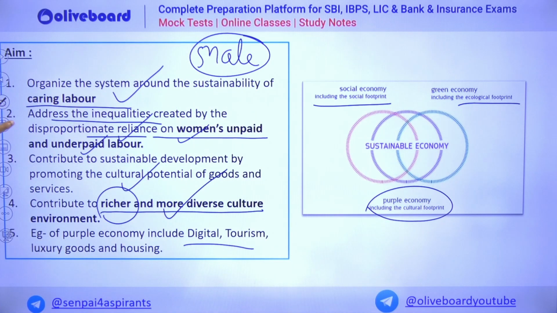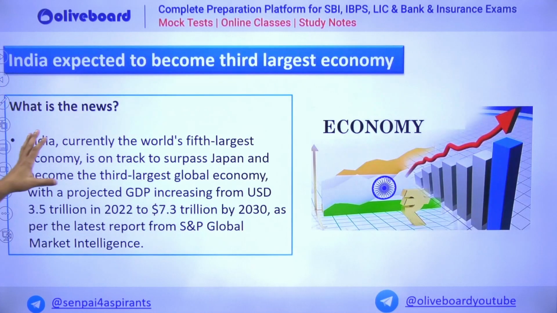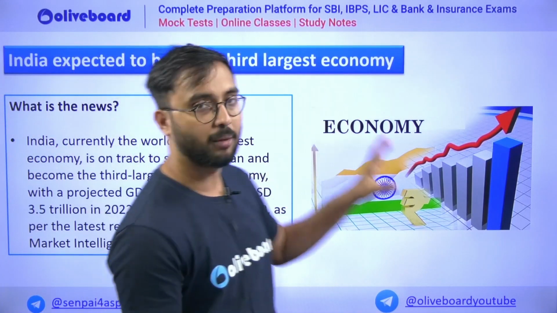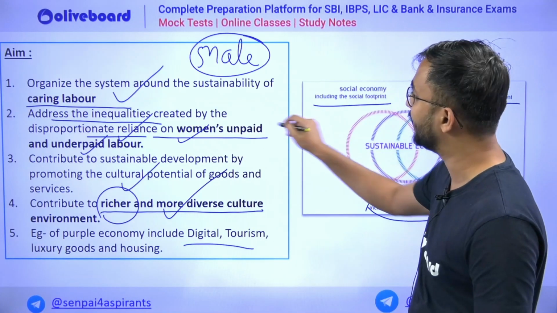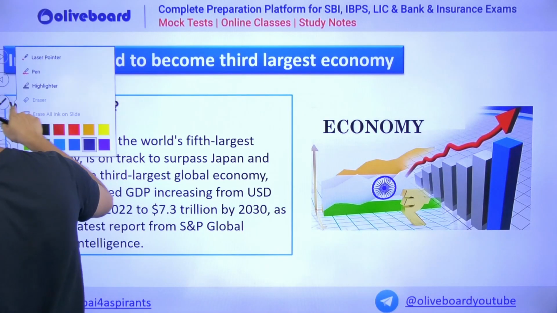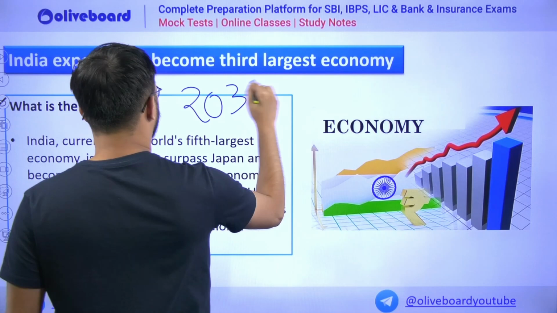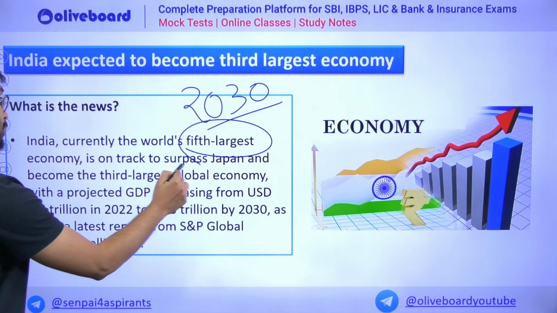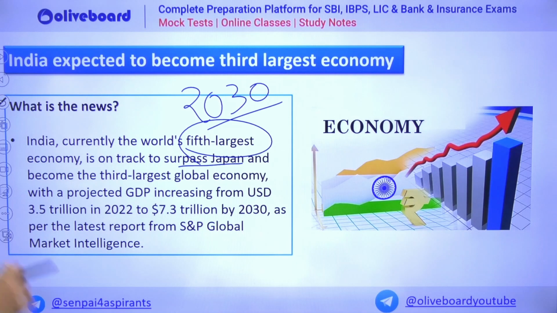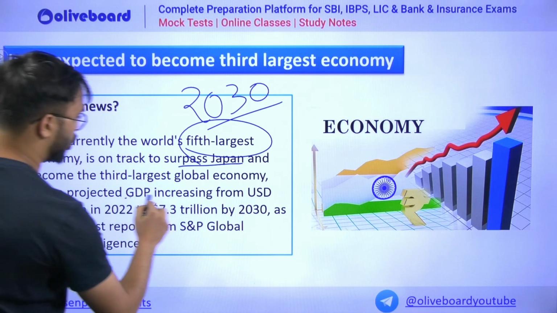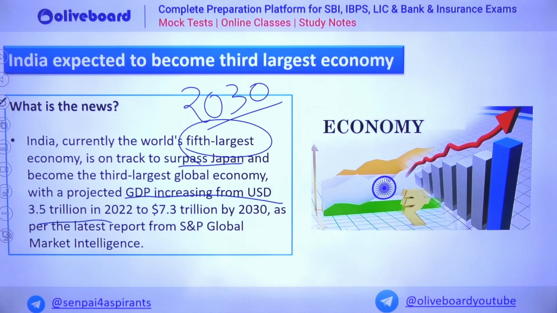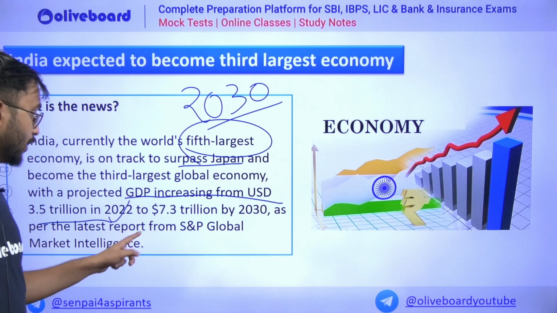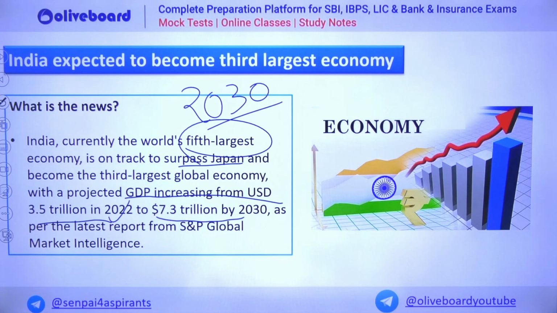Then the other topic, the last topic we are going to talk about, is that India is expected to become the third largest economy by the year 2030. India is currently fifth largest, right? And it is on a track that it can even surpass Japan and become the third largest global economy by 2030, with projected GDP increasing from 3.5 trillion in 2022 to 7.3 trillion by 2030.